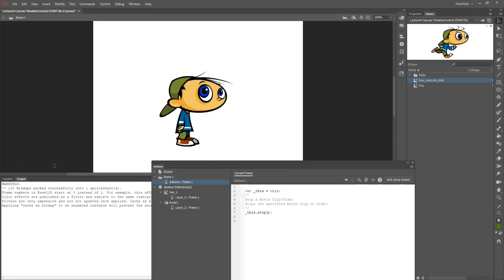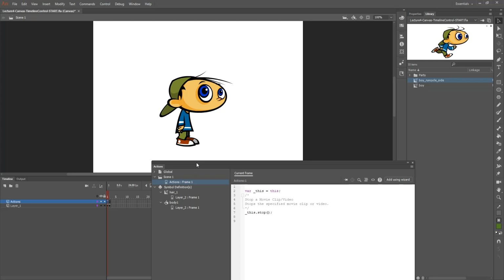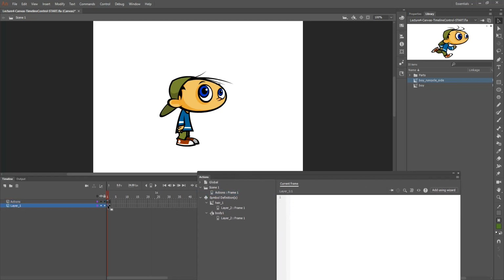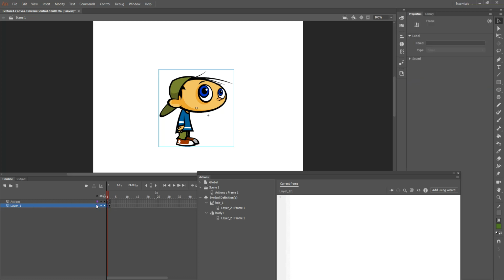So before I do that, I have some pre-production work to do. The first frame, I'm going to select that first frame of the two animations on layer 1. That's where the standing boy is. So I'm going to give it a name, the label stand.